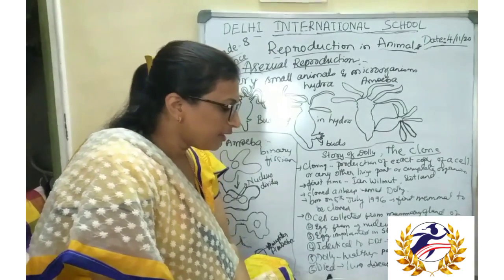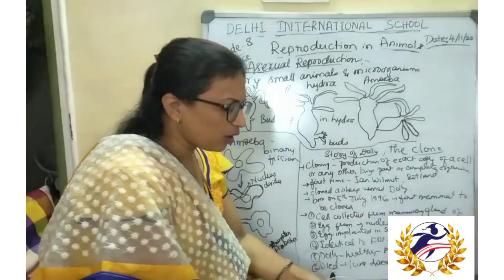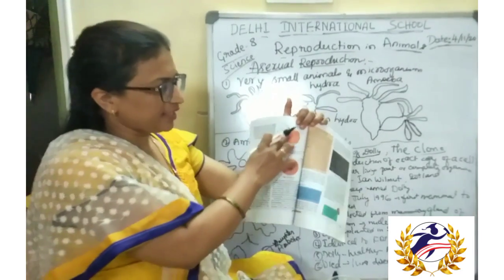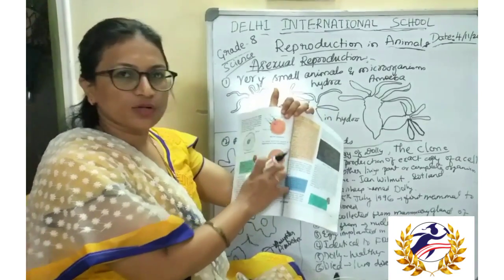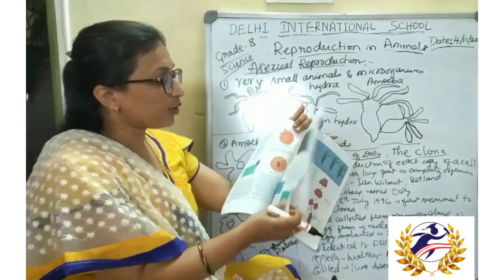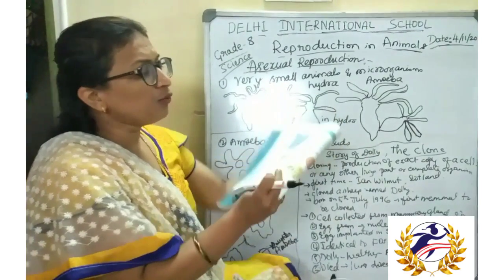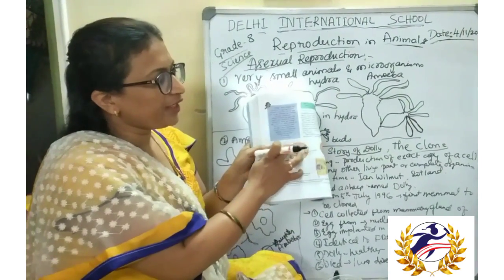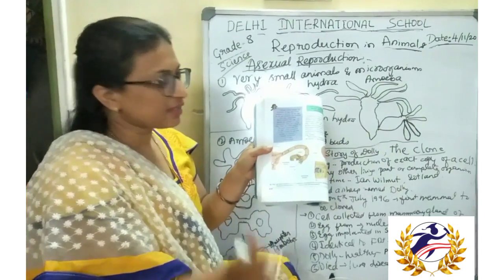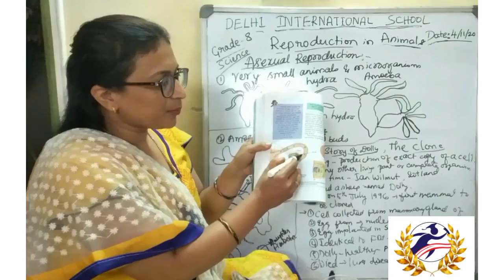Sexual reproduction, we have already discussed how fertilization takes place in humans, how the zygote is formed, how the embryo is developed from the zygote, and how the oviduct or fallopian tube is involved in the fertilization process. In the ovary, an egg is produced.